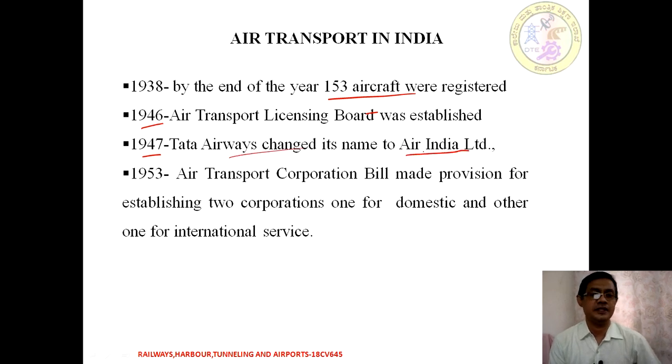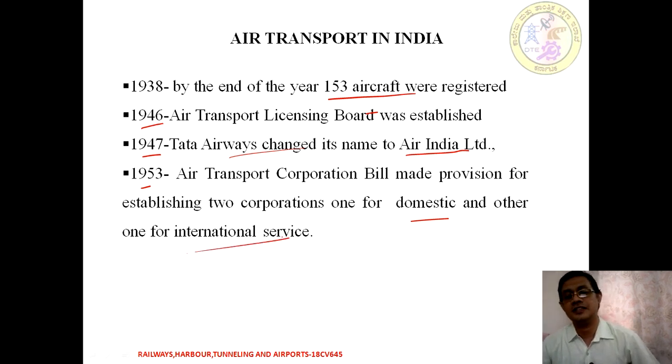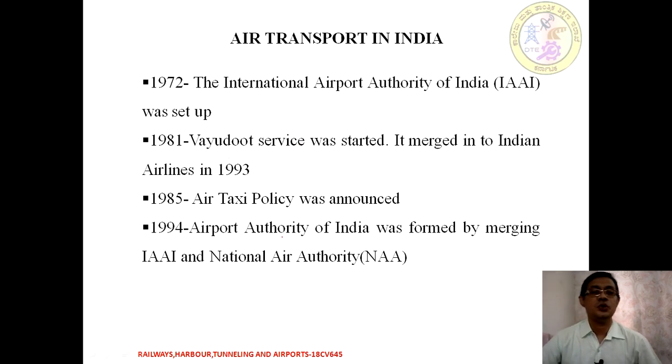In the year 1953, the Air Transport Corporation Bill made provision for the establishment of two corporations, one for domestic services and another for international services. In the year 1972, the International Airport Authority of India was set up.